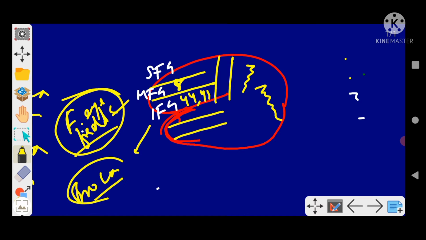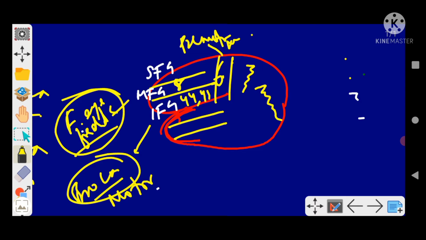Broca's area is your motor area of speech, area number 44, 45. Then this part is area number 6, and this is your premotor area. Just for completion's sake, area number 6, premotor area.